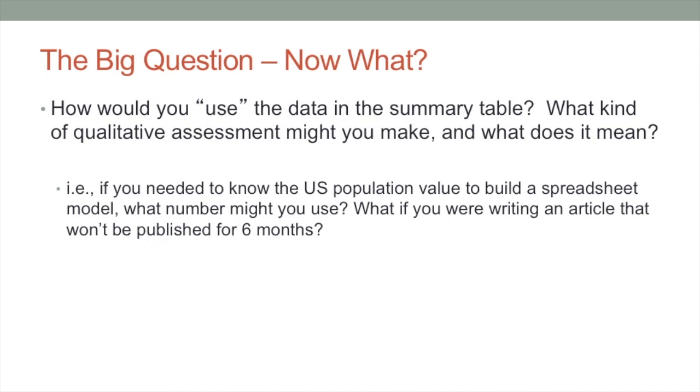So for example, if you needed to know the U.S. population value to build a spreadsheet model, you might use a different number than if you're writing an article that won't be published for 6 months. But in general, always use as many digits as you have available in your calculations, and then round to significant figures for your final answer. We will have a quick refresher on significant figures soon, and look at more ways of modeling and calculating our estimates.